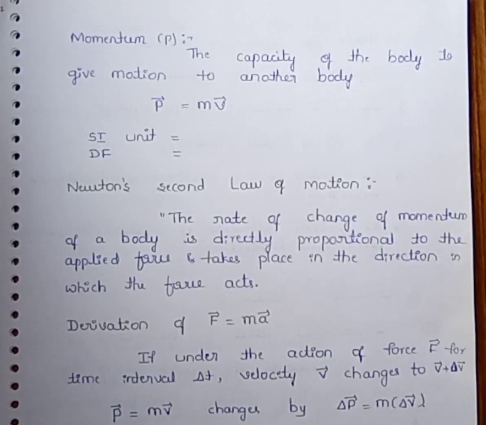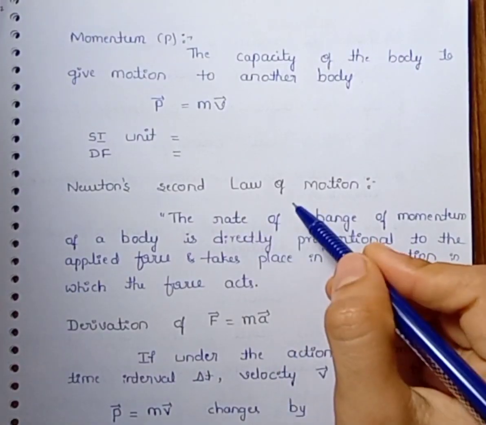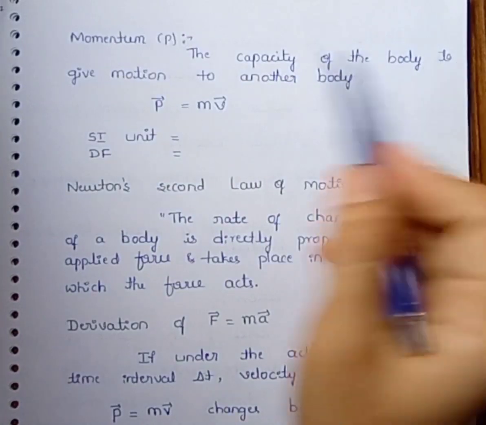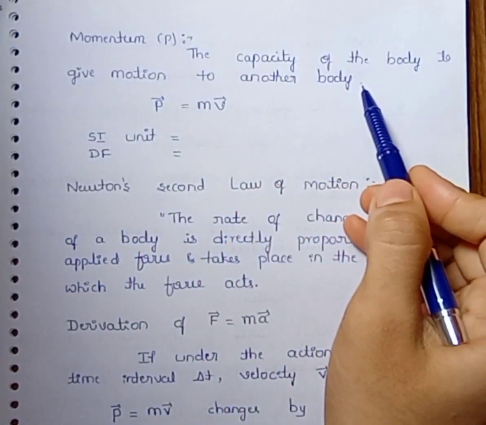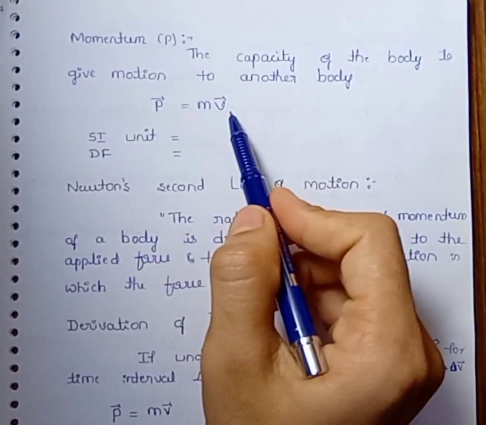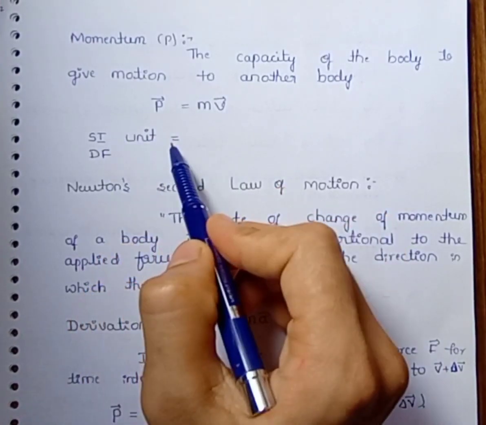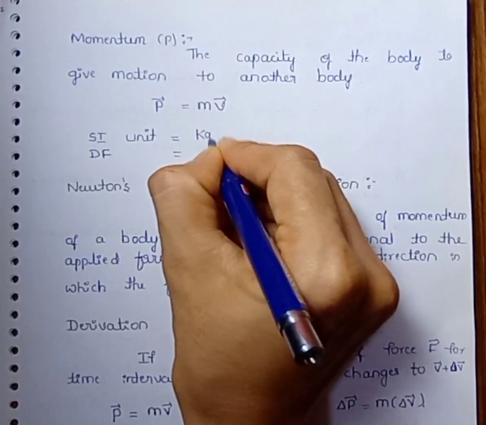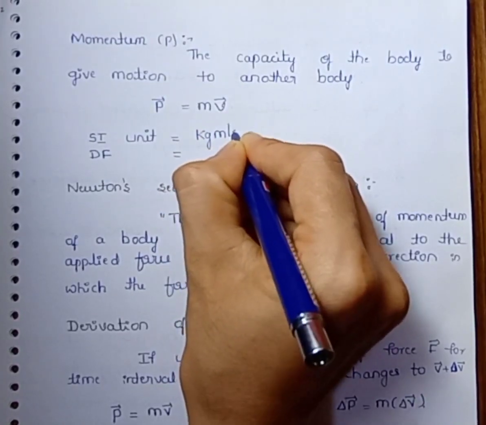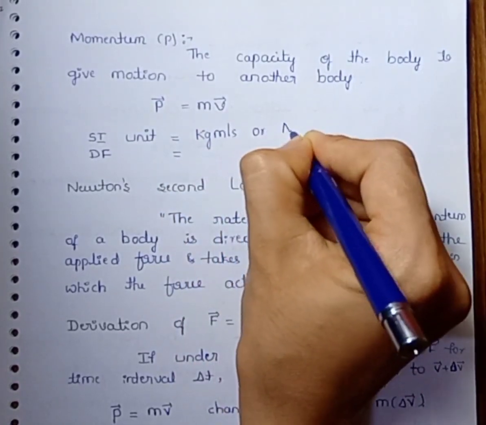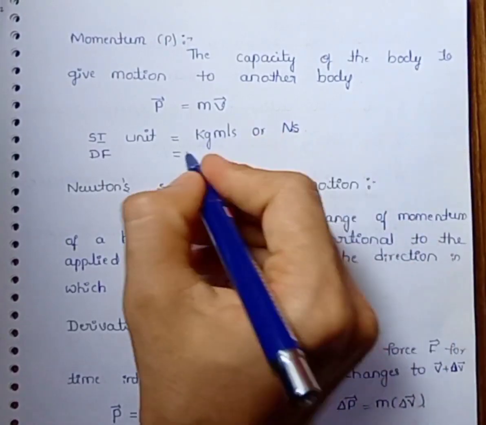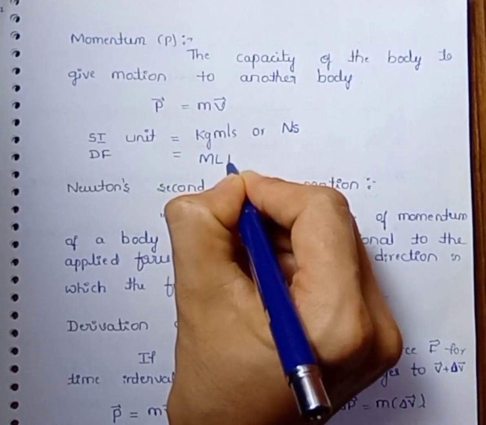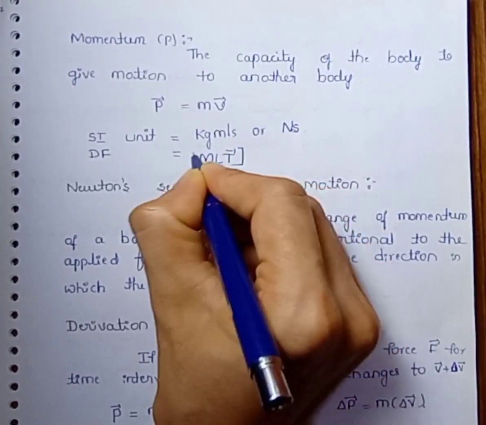Next concept, it is Newton's second law of motion. Before going to that one, we should know the concept of momentum. Momentum means the capacity of the body to give motion to another body. That gives P equals M into V. The SI unit of momentum is kg meter per second, since mass is kg and velocity is meter per second, or Newton second. The dimensional formula for momentum is M L T to the power minus 1.